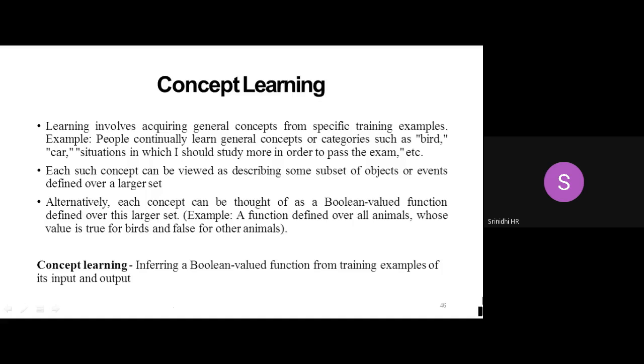Each of the concepts or objects which we can consider, directly or indirectly, is associated with some set or some group. So concept learning is nothing but grouping each and every object individually with respect to some hypothesis.